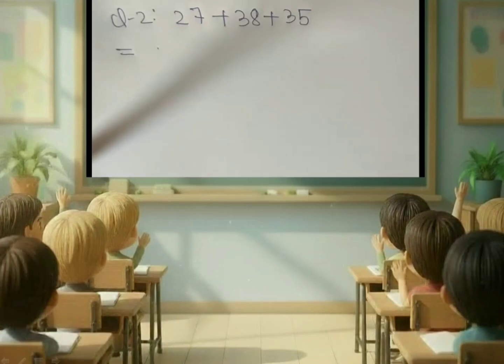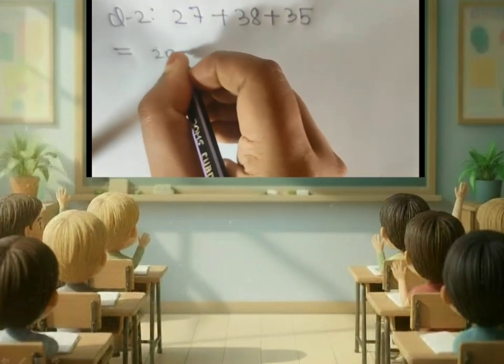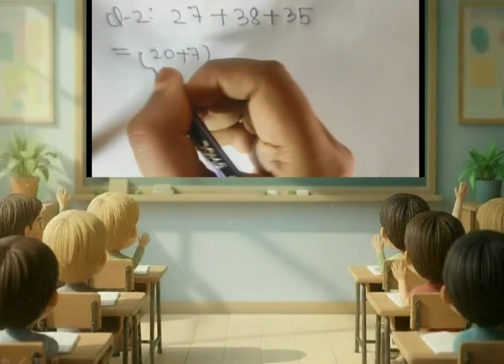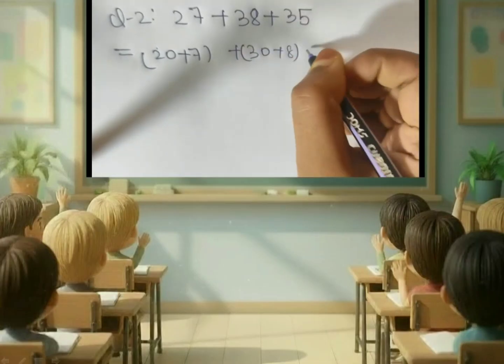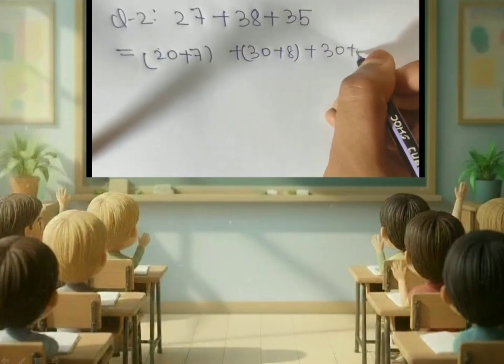Question number 2. Add 27 plus 38 plus 35 using the Vedic Sutra for addition Purna Purnabhyam. We know the rule. Rearrange the numbers such that it forms a multiple of either 10, 100 or 1000 and then add the sum. So we are going to split 27 as 20 plus 7, 38 as 30 plus 8 and 35 as 30 plus 5.